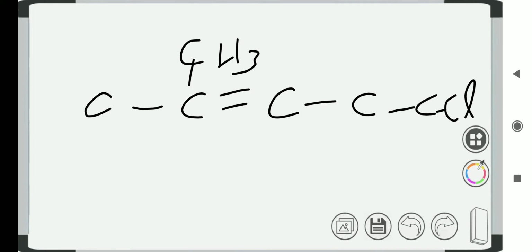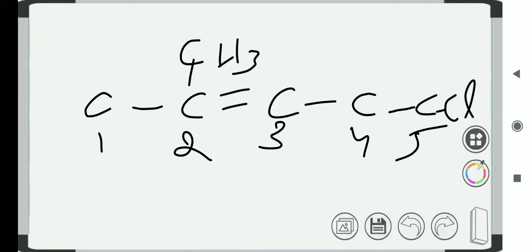Here, give the numbering preference to the double-bonded carbon atom, with the carbon adjacent to the double bond as 1, 2, 3, 4 and 5. Unsaturated bonds have higher priority than halogen substituents, and this requires special attention.